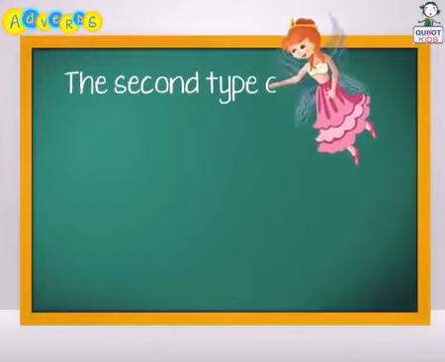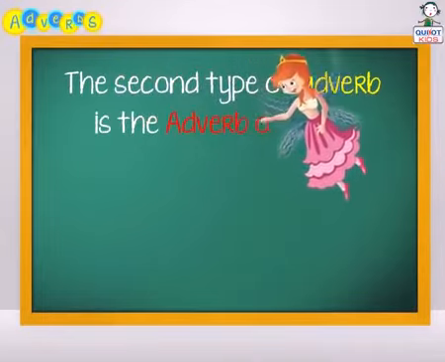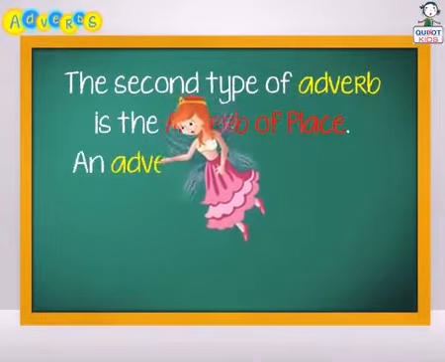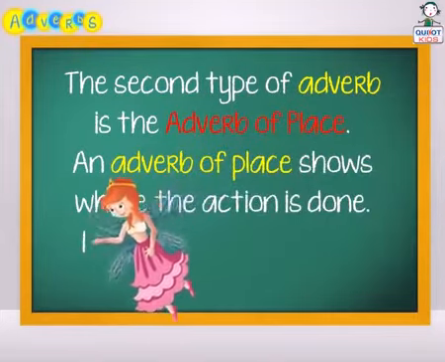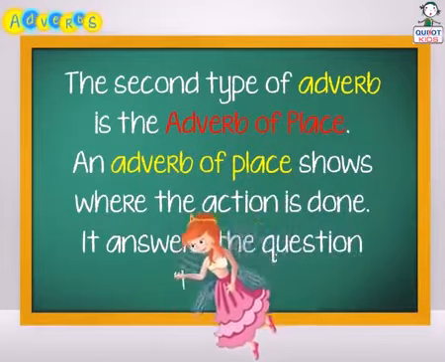The second type of adverb is the adverb of place. An adverb of place shows where the action is done. It answers the question where.